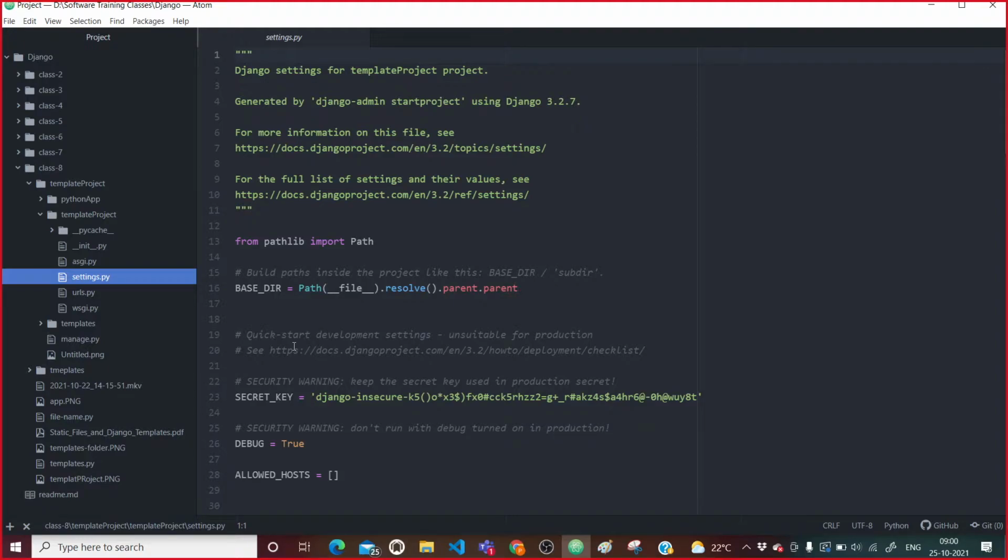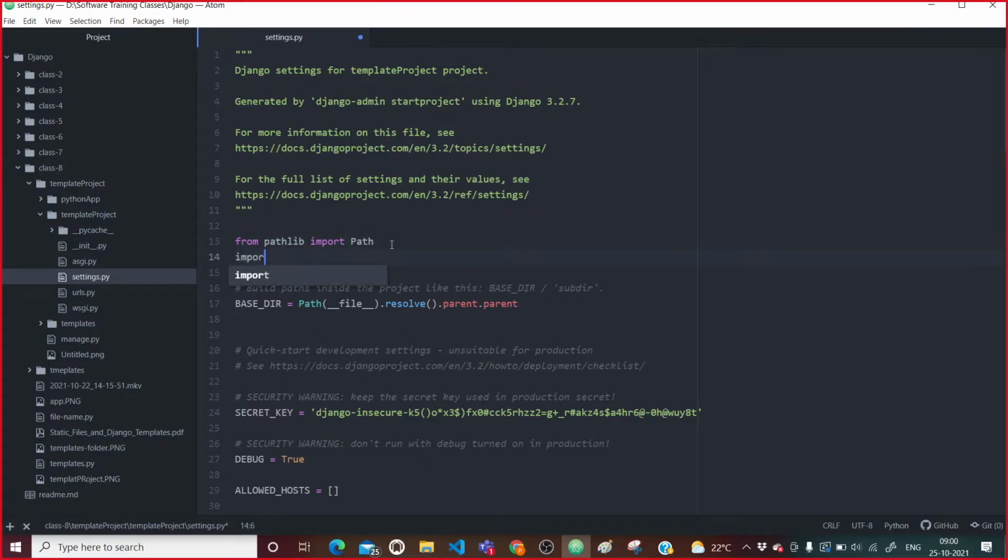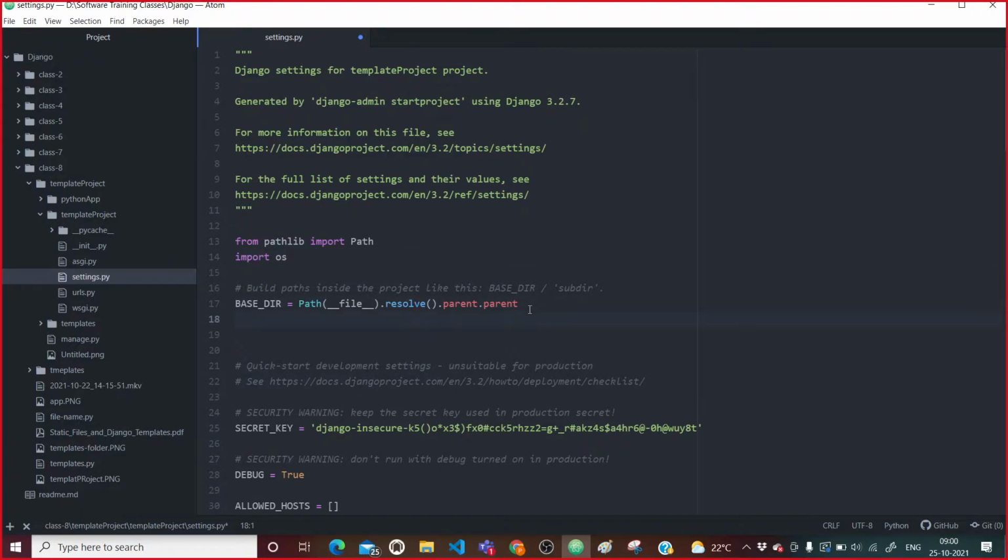Now I will say, here they have called import Path from pathlib, so here I will say import os, and after this I will say BASE_DIR, and already BASE_DIR is given here.